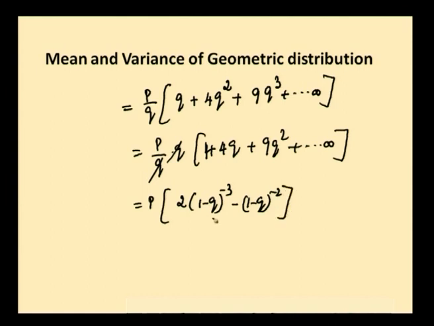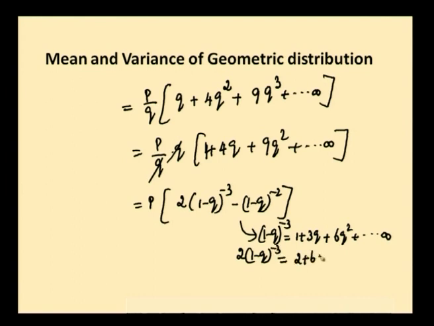Okay. We shall see how this has come. 1 minus q power minus 3 is written as 1 plus 3q plus 6q square plus etc. up to infinity. So, 2 times of this, 2 times 1 minus q whole power minus 3, is 2 plus 6q plus 12q square plus etc. up to infinity.